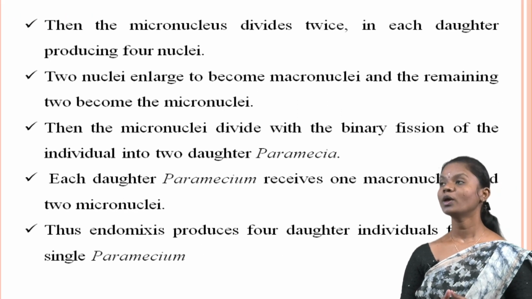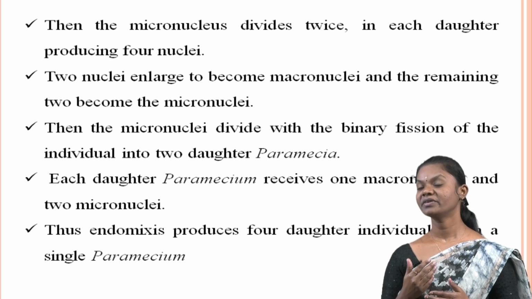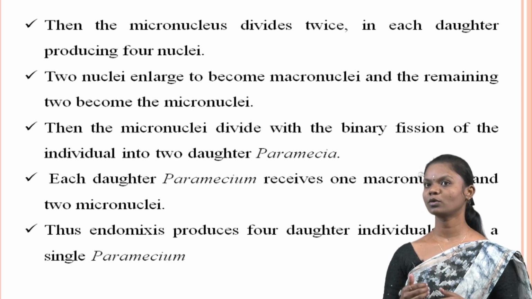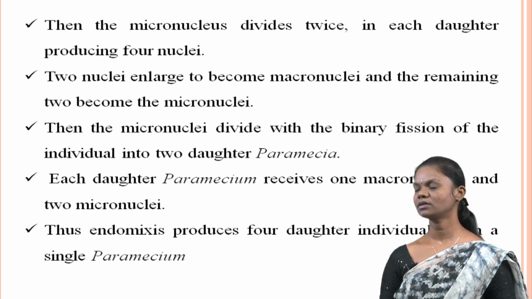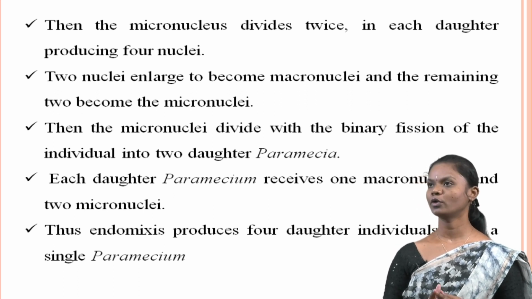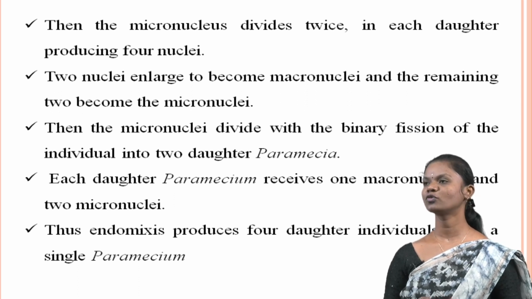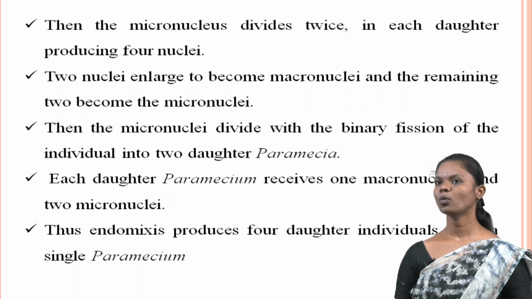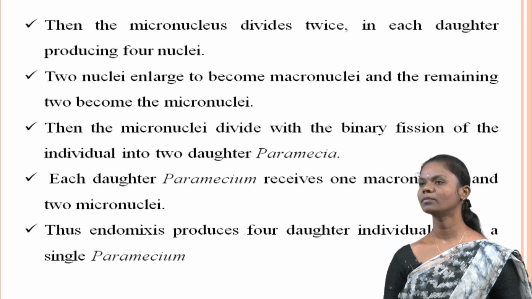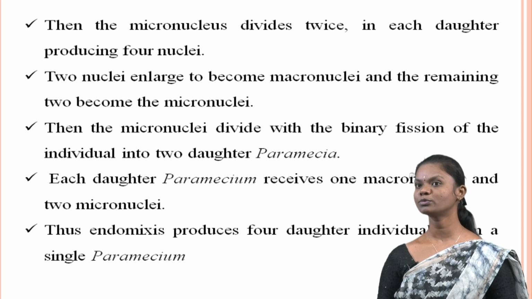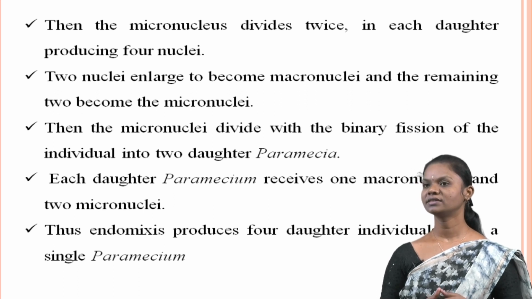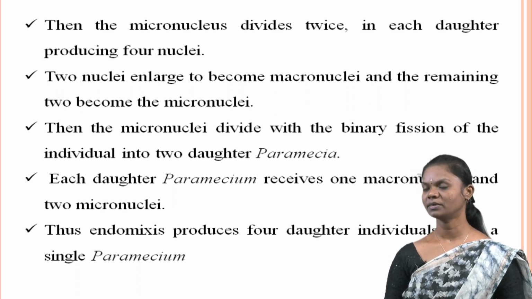Following the previous steps, the micronucleus undergoes 2 divisions in each daughter, resulting in 4 nuclei, and 2 of these nuclei enlarge to form macronuclei. The remaining 2 become micronuclei. The micronuclei then divide as the individual undergoes binary fission, resulting in 2 daughter Paramecium.